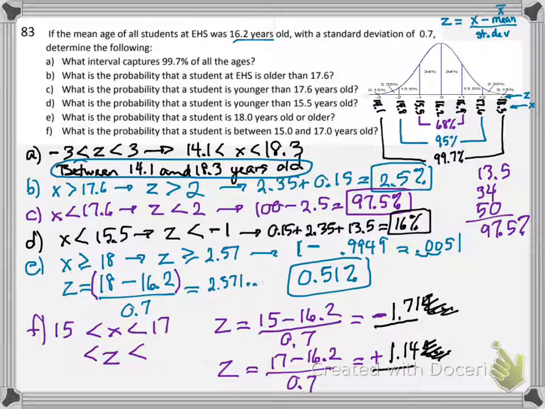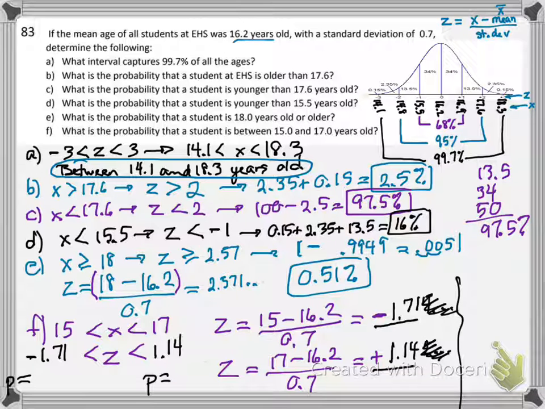But I'm going to write this over here. Negative 1.71 and positive 1.14. And I'm going to look at the table numbers for both of those, the P numbers. This one will have a P equals, and this one will have a P equals. And then I will take the large one minus the small one over here somewhere and finish that.